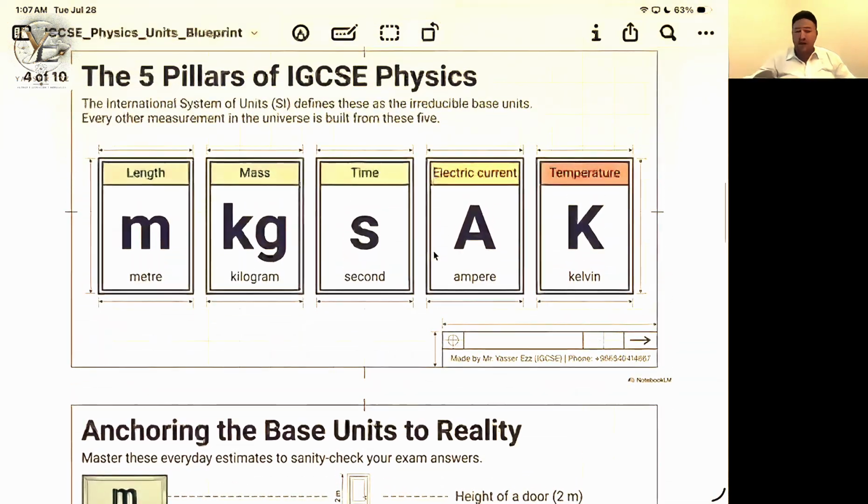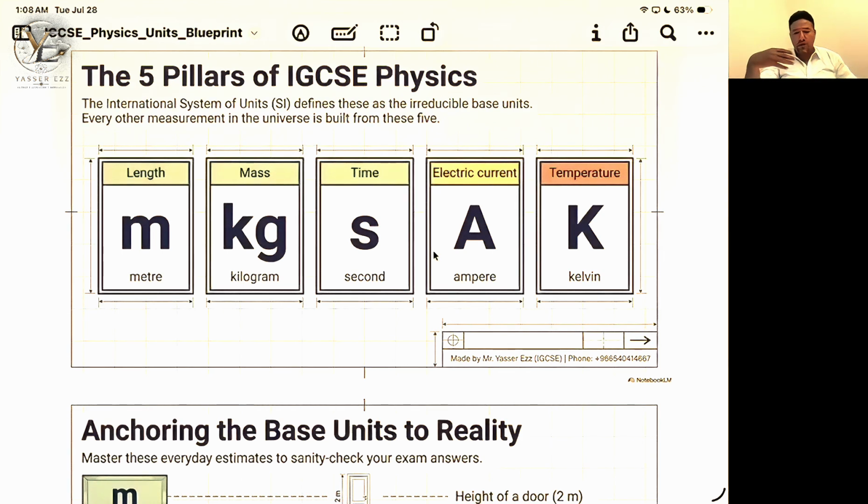Physical quantities in the syllabus can be classified into two main branches: base or fundamental physical quantities, and derived physical quantities. Actually, there are 7 fundamental or base physical quantities: length, mass, time, electric current, temperature, quantity of material, and light intensity. In our syllabus in IGCSE, we are going to study only 5: length, mass, time, electric current, and temperature.